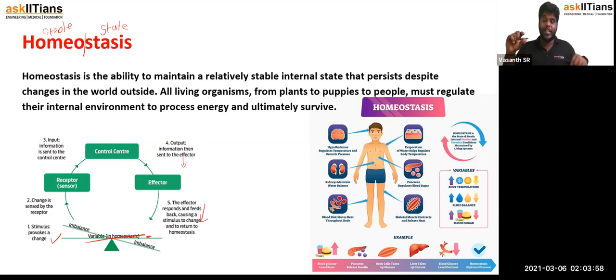What if the blood pressure decreases? Then also the body will be sending the command through the receptors to the control center that the organs are very less efficient. So you need to increase the blood pressure, for which you need to secrete the chemical substances. So the hormones will be synthesized, and then the adrenaline will be pumped, as a result of which it results in constant pumping and increases the heart rate. The blood pressure also increases. So this is the homeostasis.